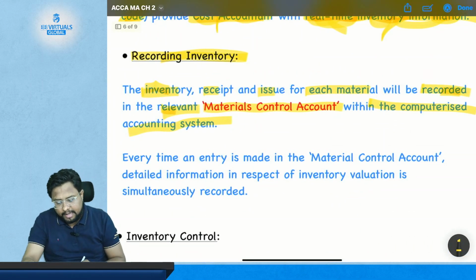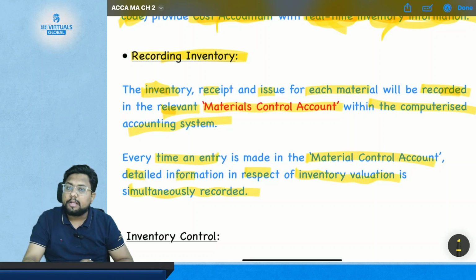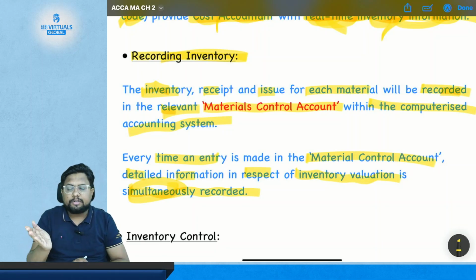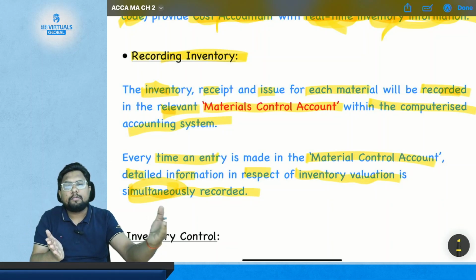Every time an entry is made in the material control account, detailed information in respect of inventory valuation is also simultaneously recorded. What is simultaneously? Together. One transaction took place, and another transaction of the same effect will be recorded on the valuation side.